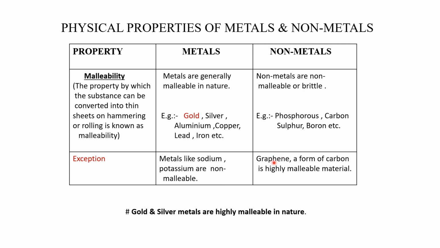In case of non-metals, the exception is graphene, a form of carbon, which is a highly malleable material. In fact, it is the most malleable material. A single layer of graphene is hundreds of thousands of times thinner than your hair, so you can imagine it's a very thin layer. Among all the metals, silver and gold are highly malleable in nature.